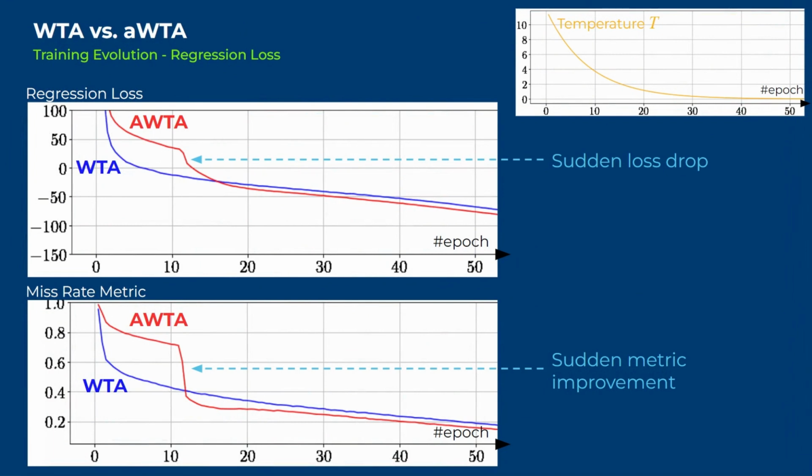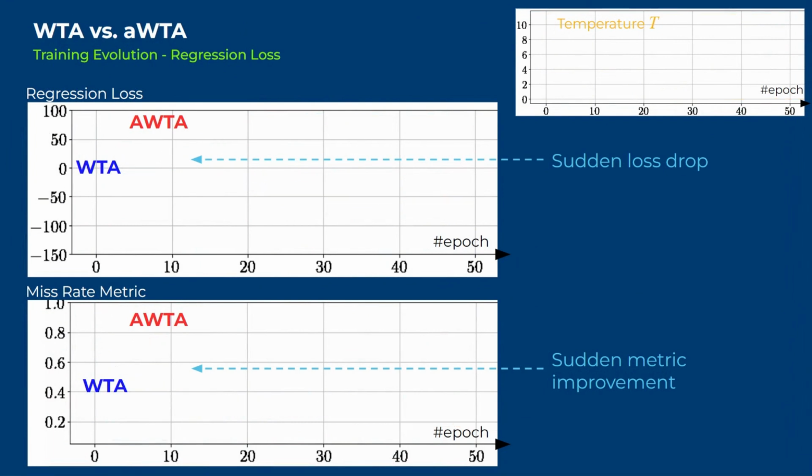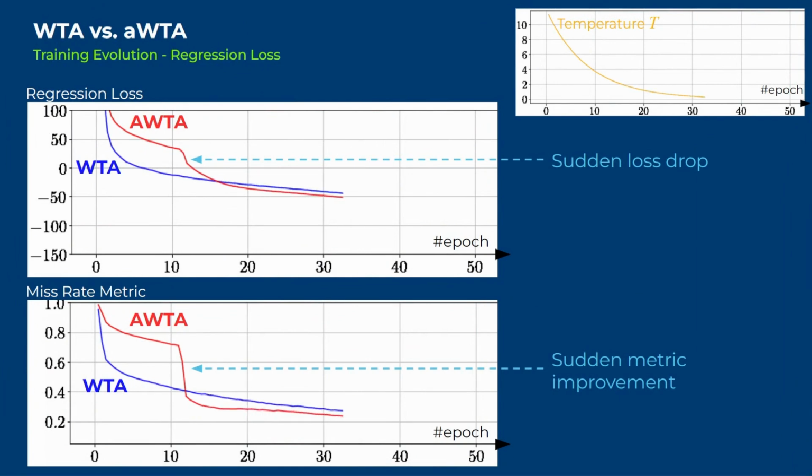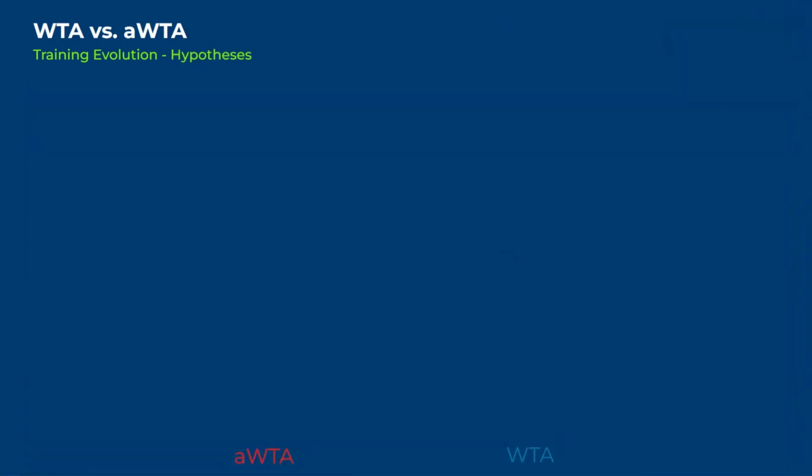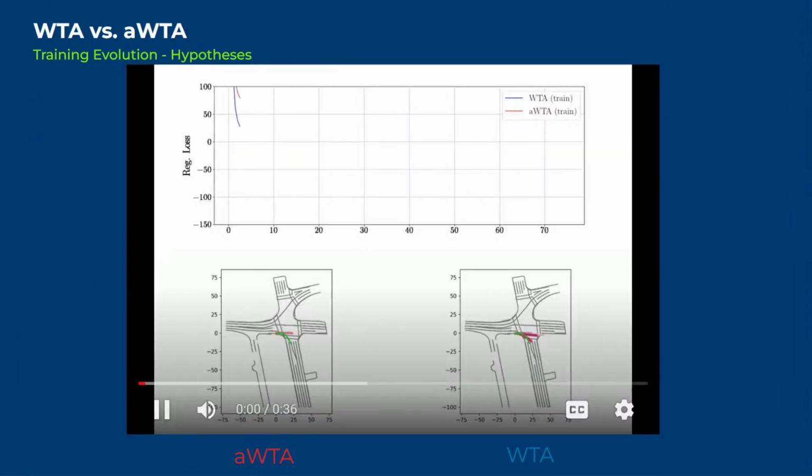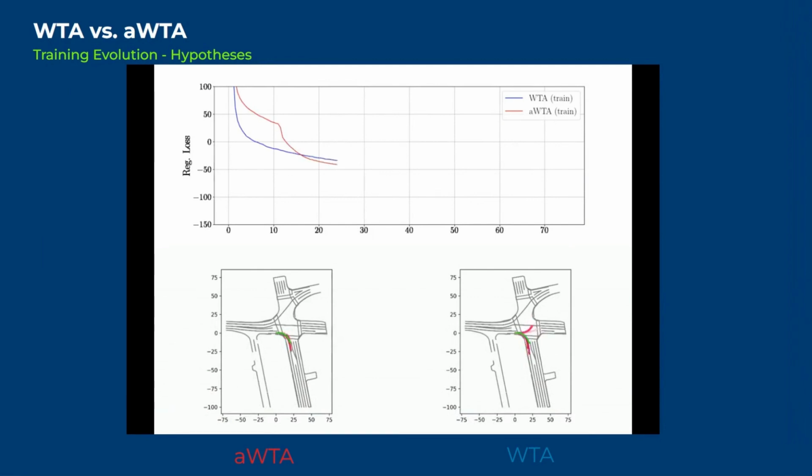As the temperature decreases exponentially, we observe a sudden drop in the aWTA loss value that translates into improved metrics. This observation of a phase transition in real-world motion forecasting data is consistent with the expected behavior of the deterministic annealing procedure. Moreover, at the beginning of training with aWTA, we see that heads converge towards the conditional mean, as they all equally contribute to the loss.